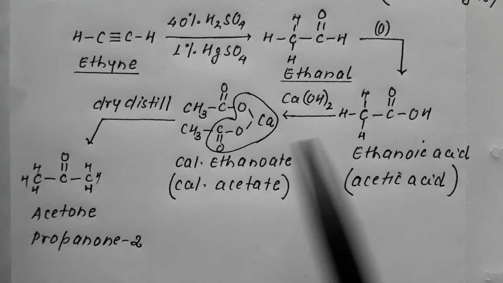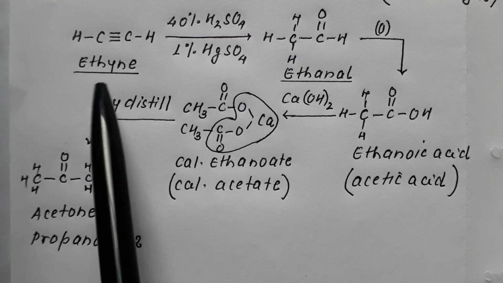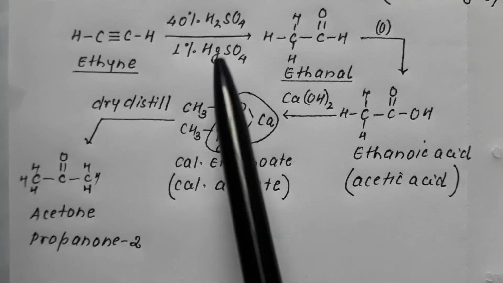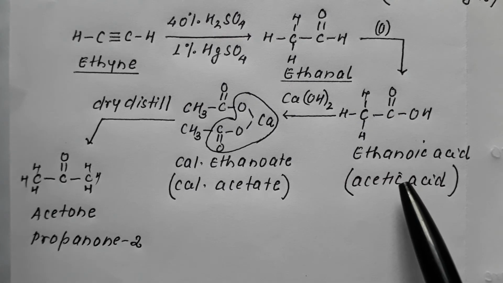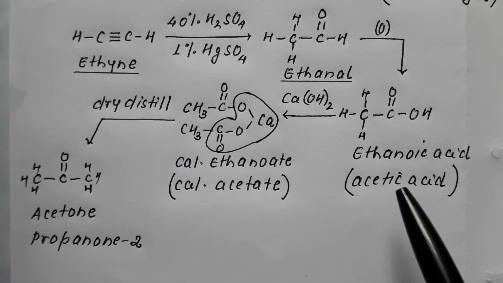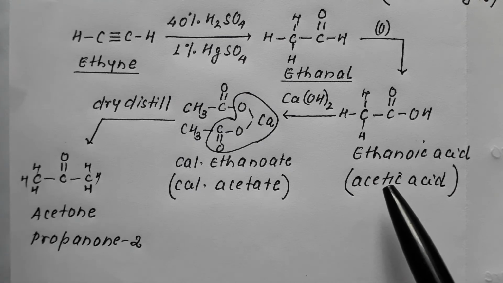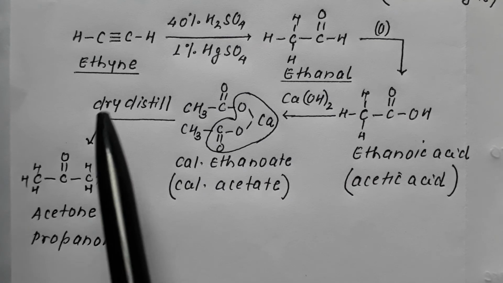How? We converted chloroform into ethyne by reaction with silver metal, then converted ethyne into ethanol by hydrolysis using H2SO4 and HgSO4, and then through oxidation we have converted it into ethanoic acid. This is the C part, conversion of chloroform into ethanoic acid. Now the D part is to convert chloroform into acetone. Very, very important question.